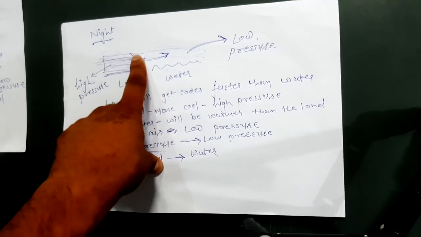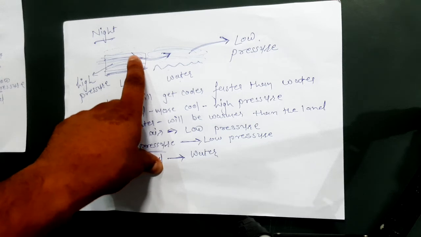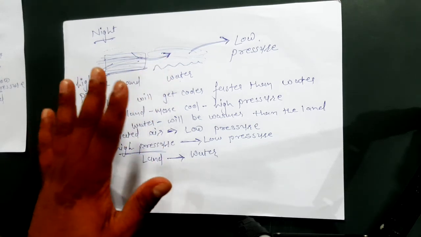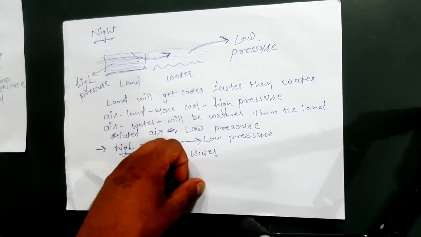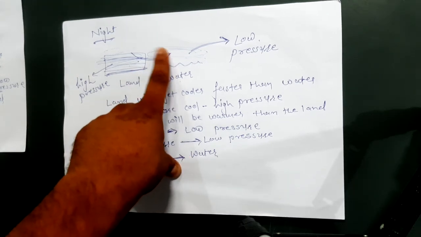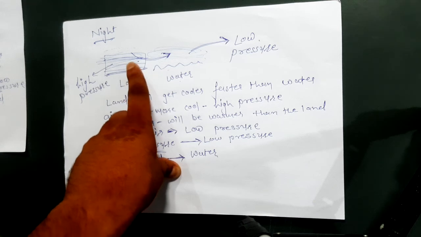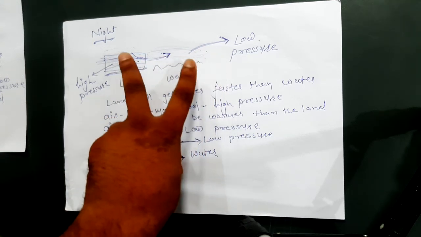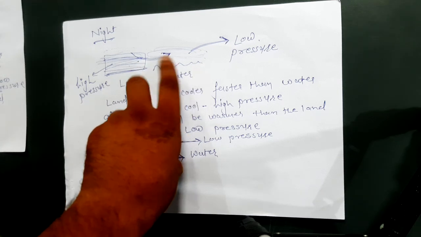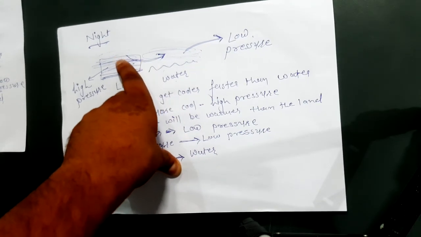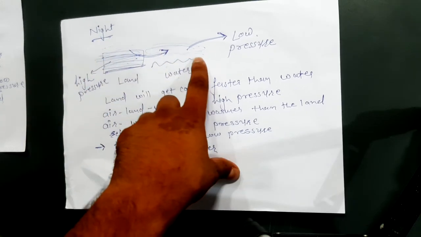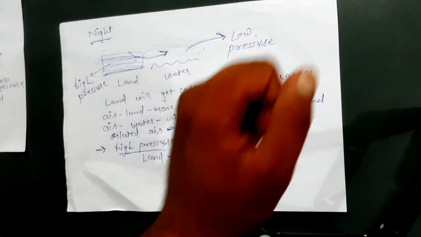As it cools easily, it will create a high pressure, and the air related to water is not going to cool that easily, so it will be warmer in comparison to air related to land. So here it will create the low pressure. Again, due to this pressure difference, air will always move from high pressure to low pressure. So at night time, the direction of wind will be from land to water bodies.